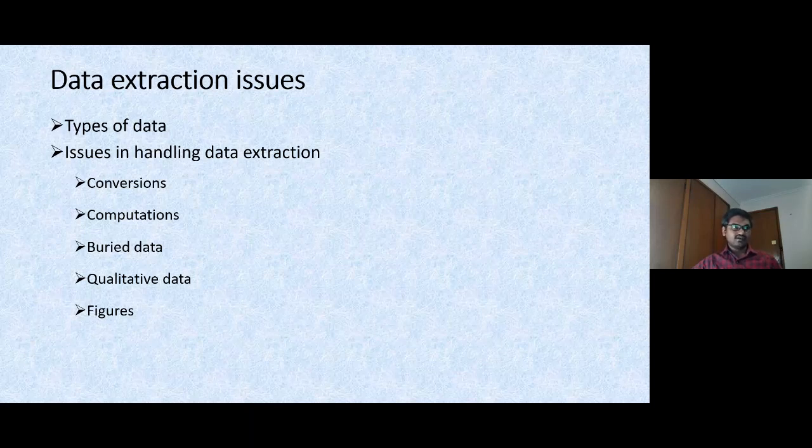Next, buried data. Buried data means you have access to the full paper, but you are unable to get the required data in that paper. So you have to cross check whether this study has any supplementary files or not. If there are any supplementary files, you have to go back and cross check and find the relevant data.